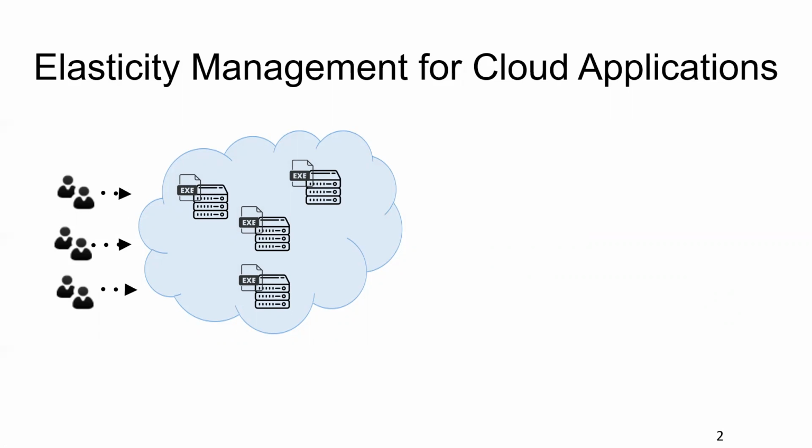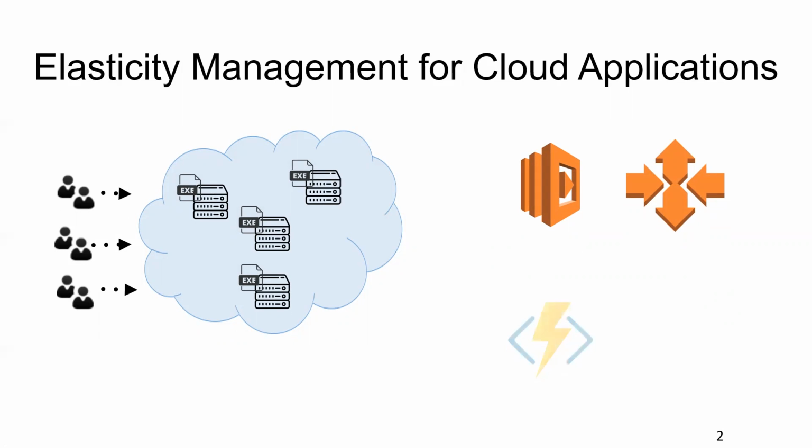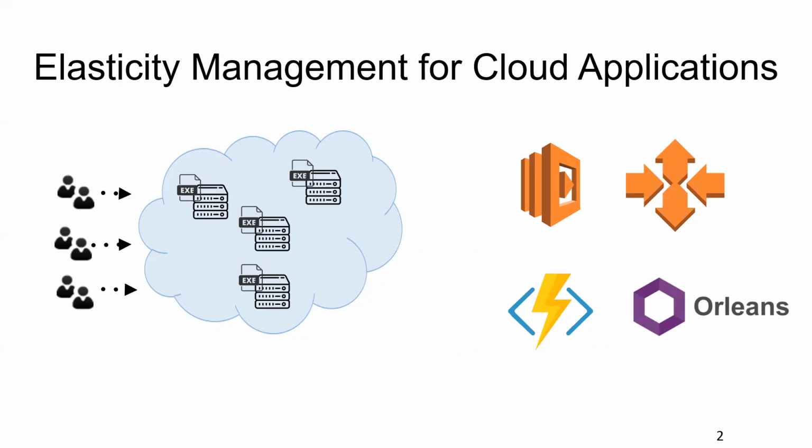There are already many popular elasticity management services on cloud. For example, on AWS, you have Lambda functions, and also you have auto scaling. And in Microsoft, you have Azure Durable Functions and Azure Functions. And also you have Orleans. Orleans is an actor-based programming language.